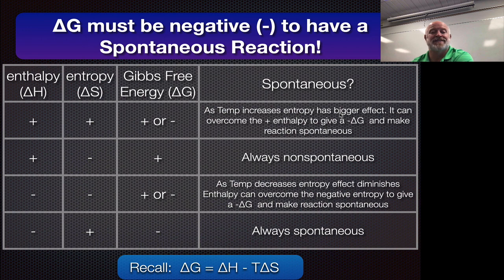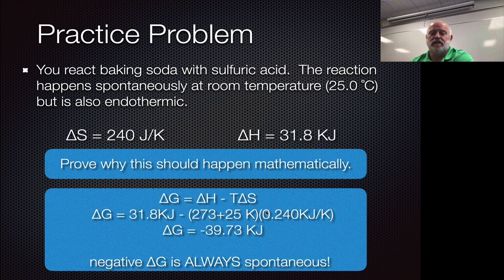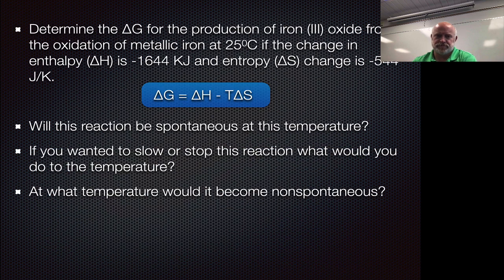So if you wanted this thing to be non-spontaneous, do the opposite effect here, you'd want to cool it down, okay? So you want to get colder and colder and colder, so eventually, when you multiplied this value here, the temperature would get so cold that this would be less than 31.8. So the subtraction here would be less than that, and we'd end up with a positive G value in this case, all right? So that's one of our practice problems.